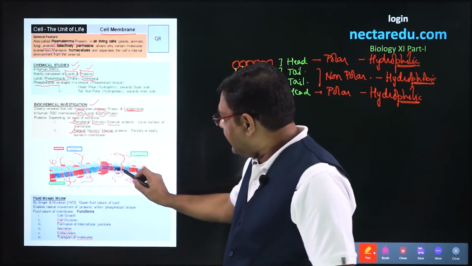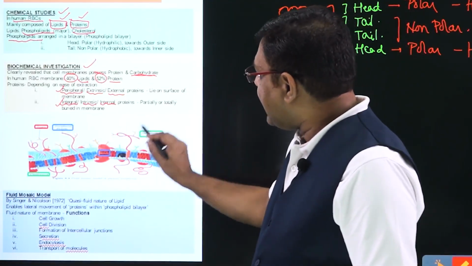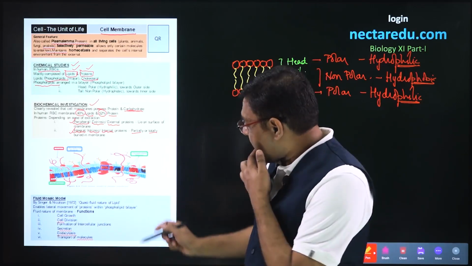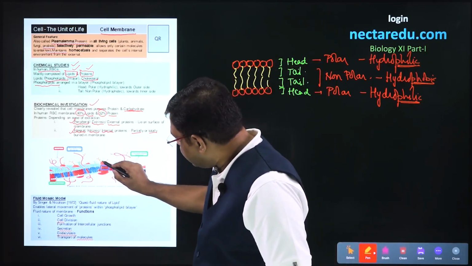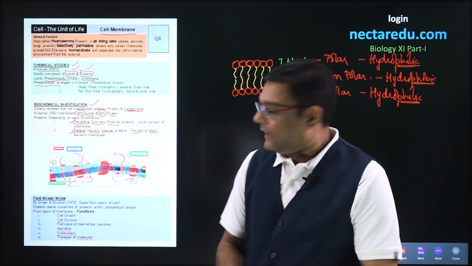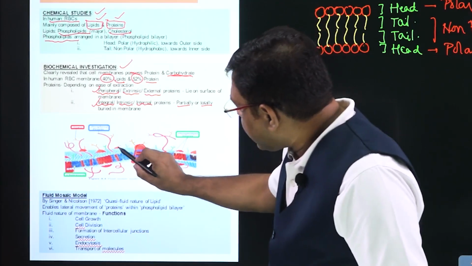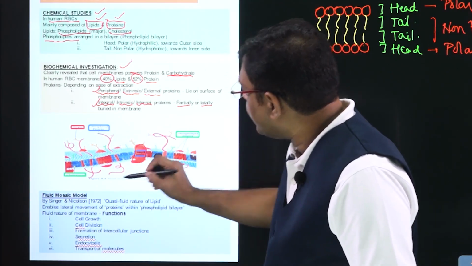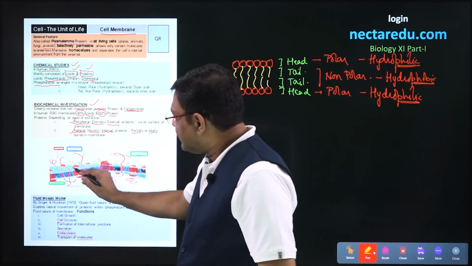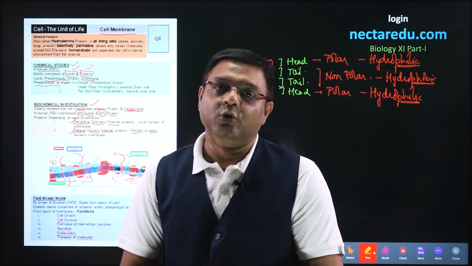These integral proteins embedded in the phospholipid bilayer can be partially embedded or totally embedded. If we see this reddish protein, it is totally embedded in it, so it is an example of an integral protein. And these chains of proteins are peripheral proteins. All the proteins present on the surface are peripheral, and the proteins which are buried are integral proteins.